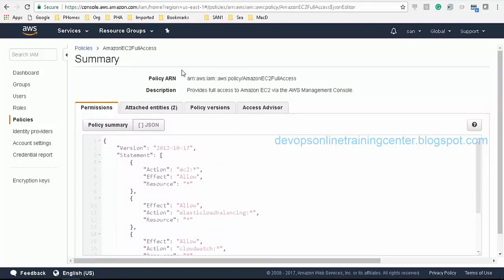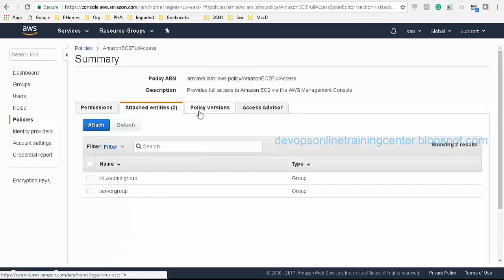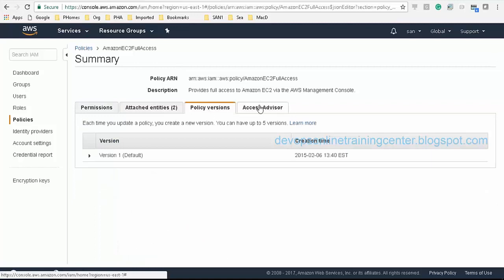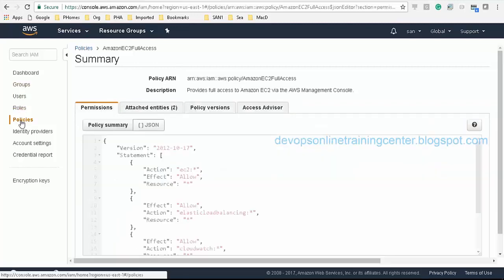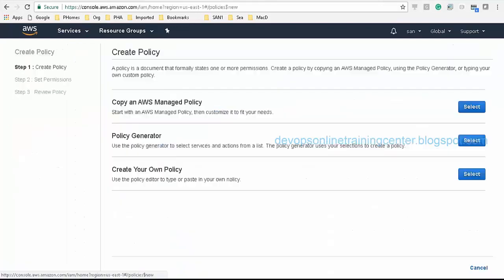Let me see by creating a new policy. Though for the new user, it's not multi-factor.